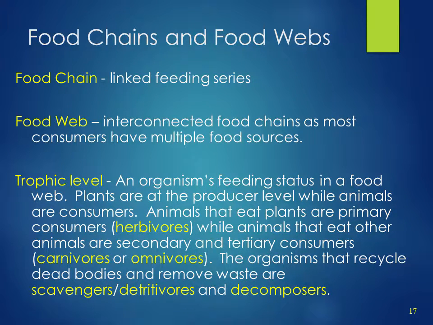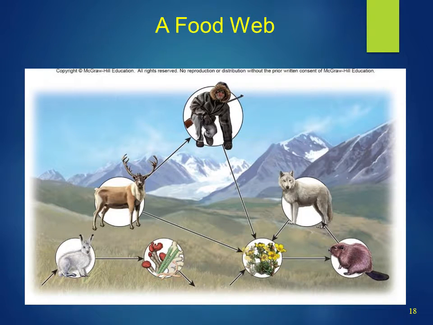Those seed eaters then become food for things at the next level. Coyotes eat the insects, but they also eat mice. So, if we trace the flow of energy to the coyote, there would be multiple lines connecting to the next lower level. That would be an example of a food web. Food webs are much more stable in a system because of the ability for consumers to eat across many different species at the next lower level. If you killed all the insects, the coyotes could still eat mice. An illustration of a food web.